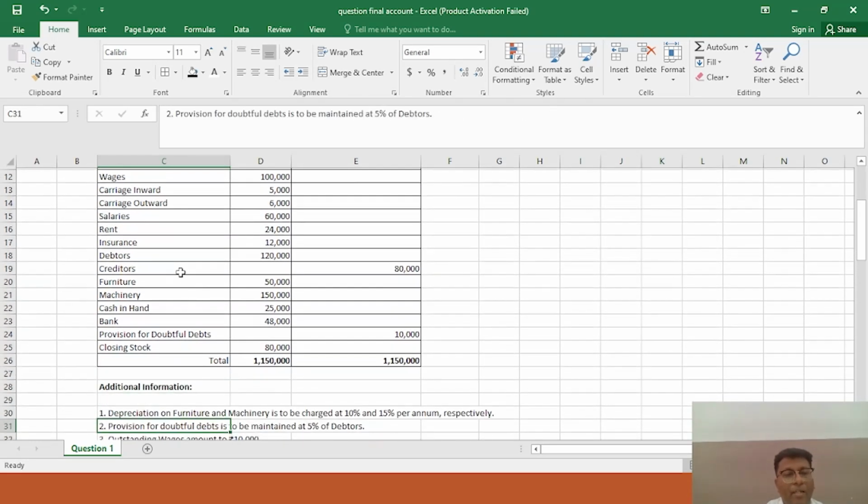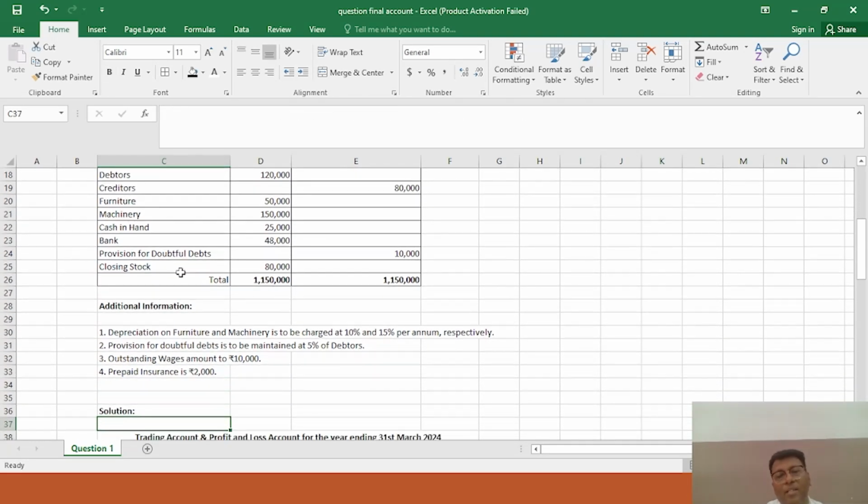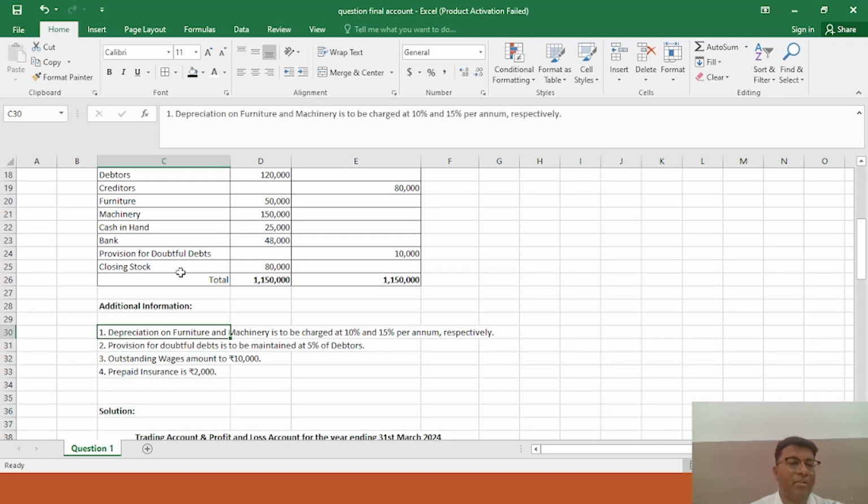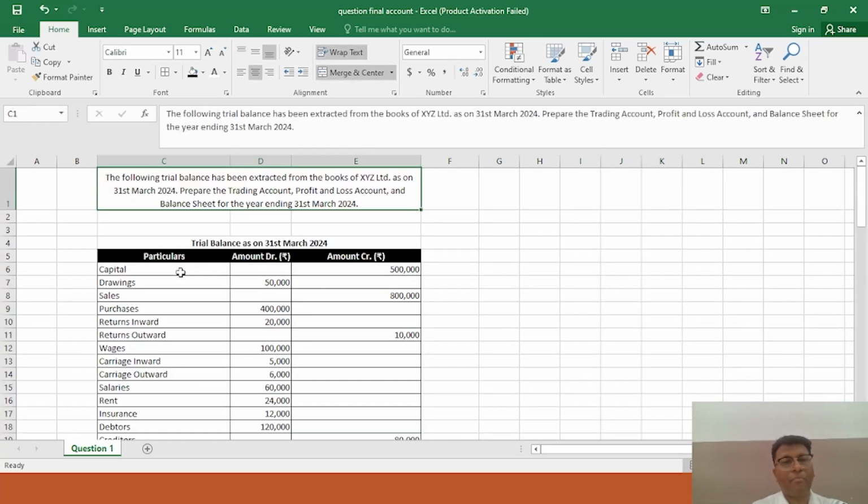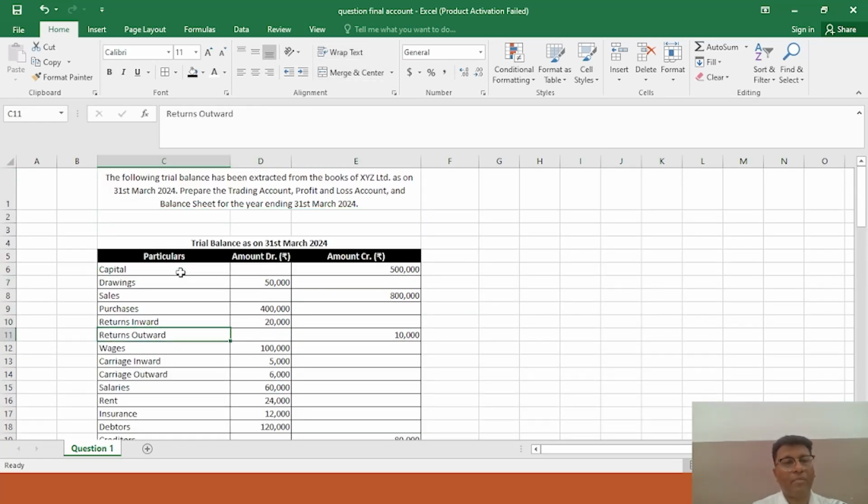And there is additional information, which is called the adjustments. You have to make these adjustments in your final accounts. So the very first thing, before you proceed with preparing your final accounts, is that you must read and go through each and every item given in the trial balance.